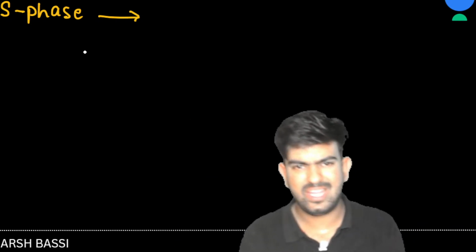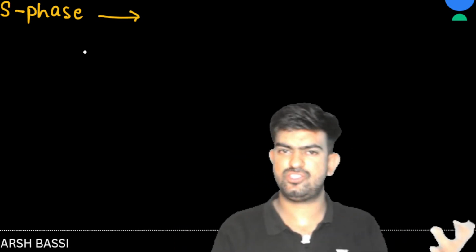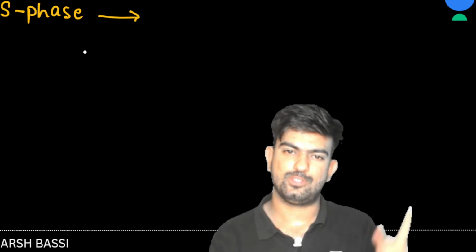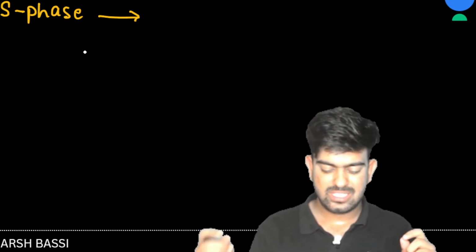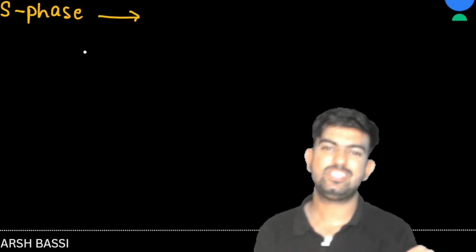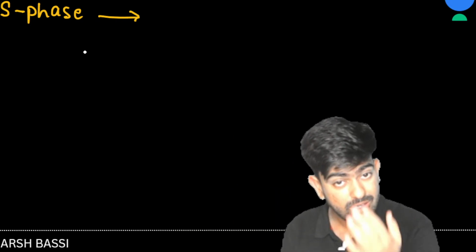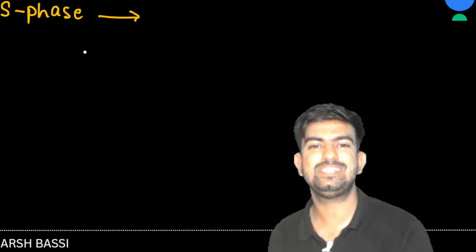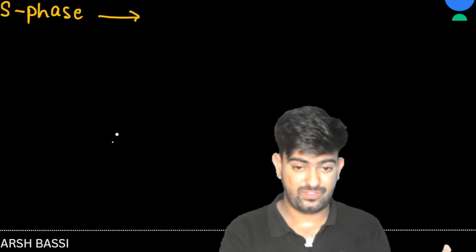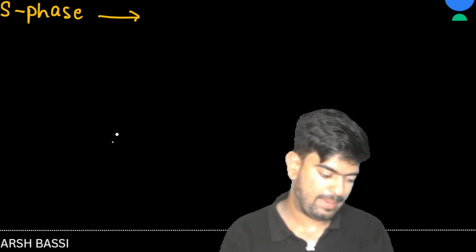We can just read it out and mug up the things and leave the concepts, but then you can't solve questions if they are twisted in the NEET. So let us understand what is actually happening in S phase.